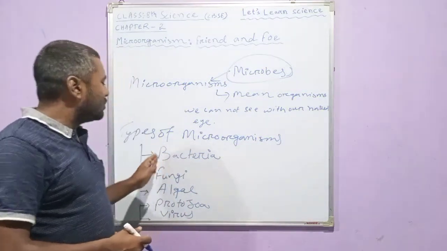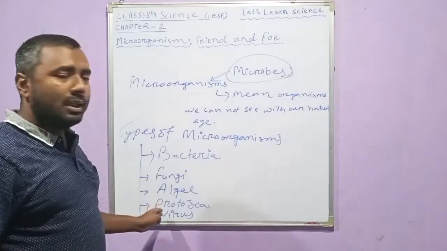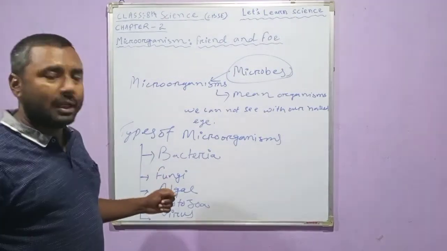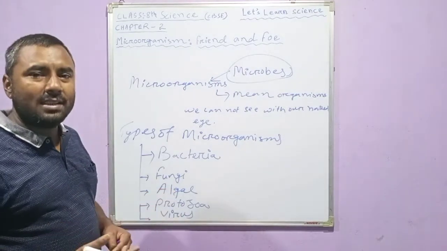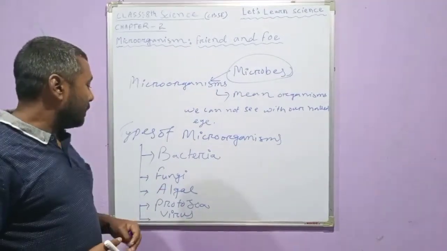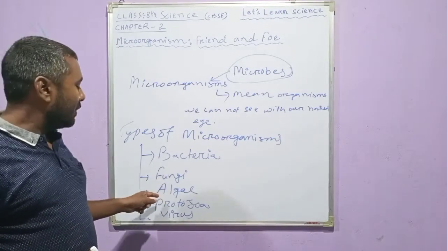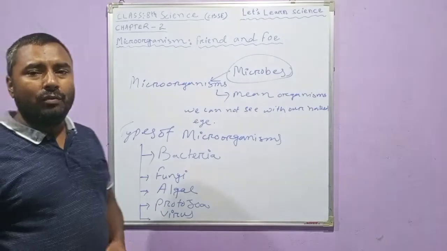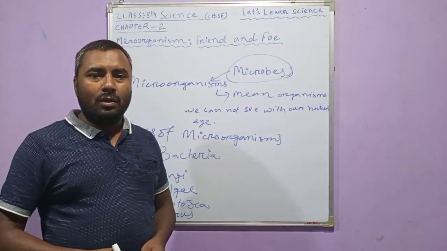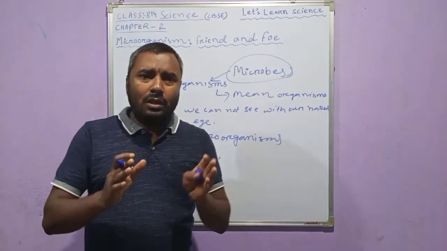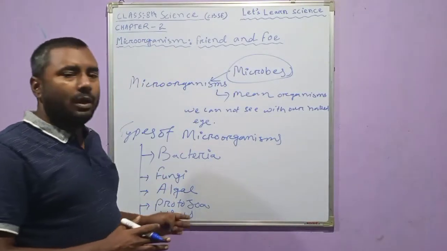We will also study the characteristics of bacteria, types of bacteria, their shape and size, everything in detail. Then fungi, algae, protozoa and viruses, one by one in detail.